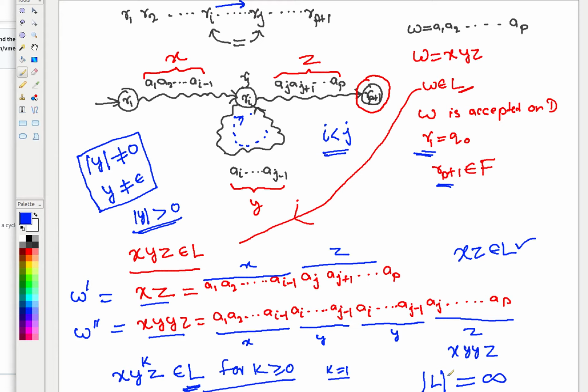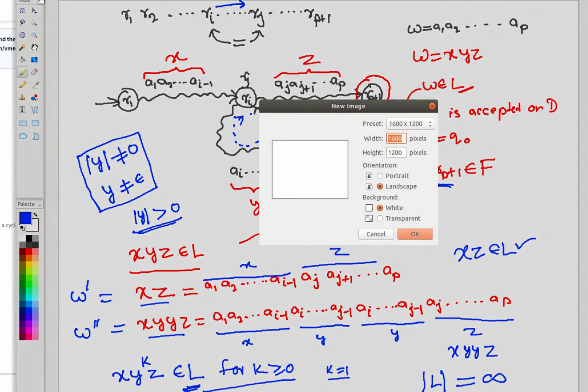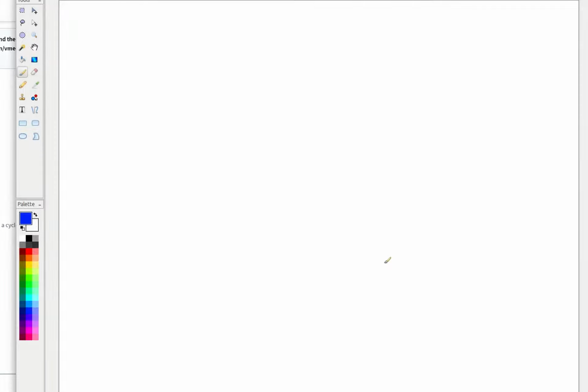So what we actually proved is that whenever we have a regular language with infinite cardinality, then whenever you take the DFA, you will find a loop, and if you pump over the loop, you will be able to iterate many of the strings in that language, right? So let us check for something very interesting.